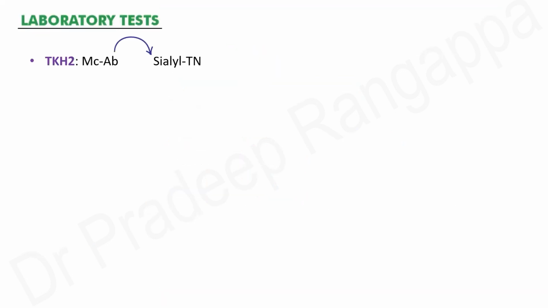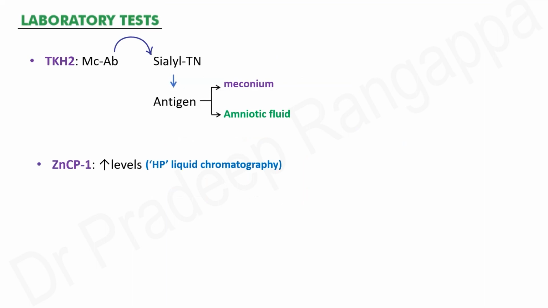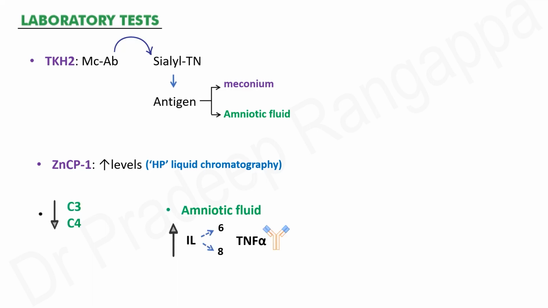So laboratory tests: they have looked at certain antibodies. There is something called TKH2, which is a monoclonal antibody against Sialyl Tn, and this Sialyl Tn antigen is found in meconium and amniotic fluid. They have looked at zinc coproporphyrin 1 levels, and these levels go up significantly. Zinc coproporphyrin is present in the placenta, and this has been found to be very high on high performance liquid chromatography, and complement levels like C3 and C4 can be low.